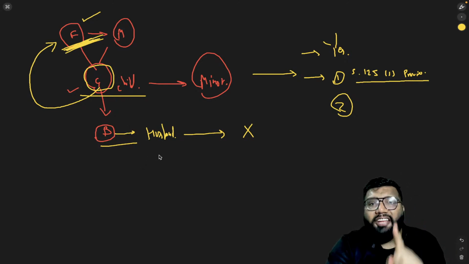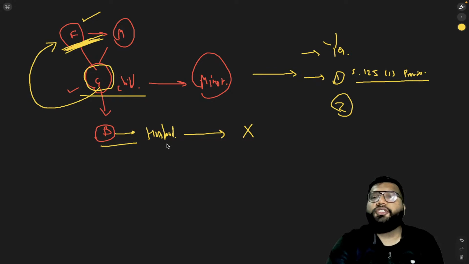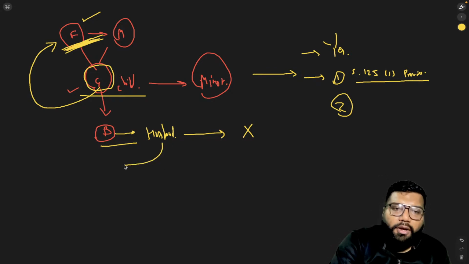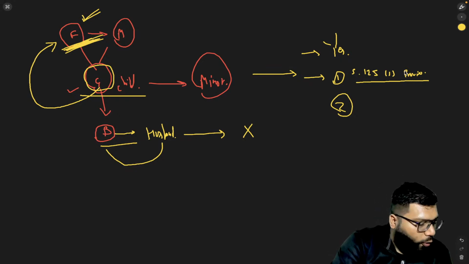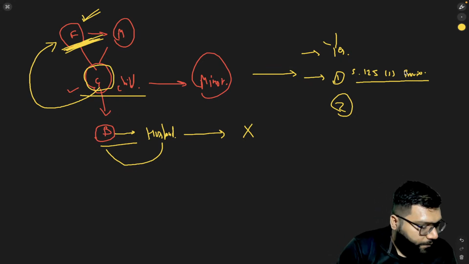Mark my point. If the husband has sufficient means, then the husband will maintain the wife. But if not, then the father will be liable as per section 125 clause 1 proviso. I hope I am clear with the reasoning and the answer.